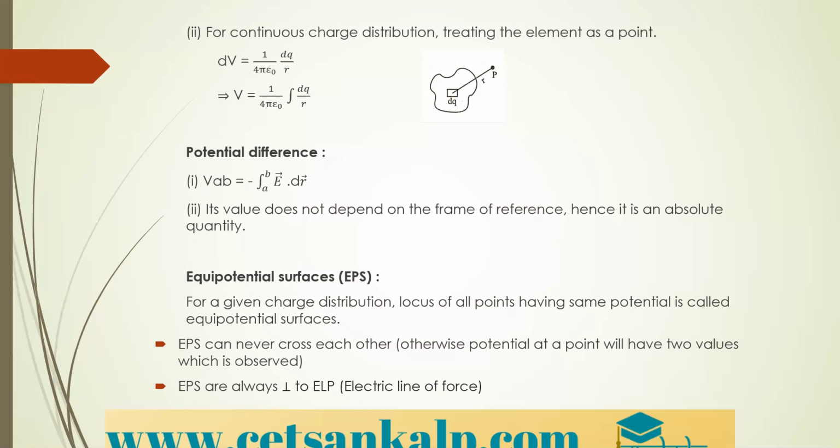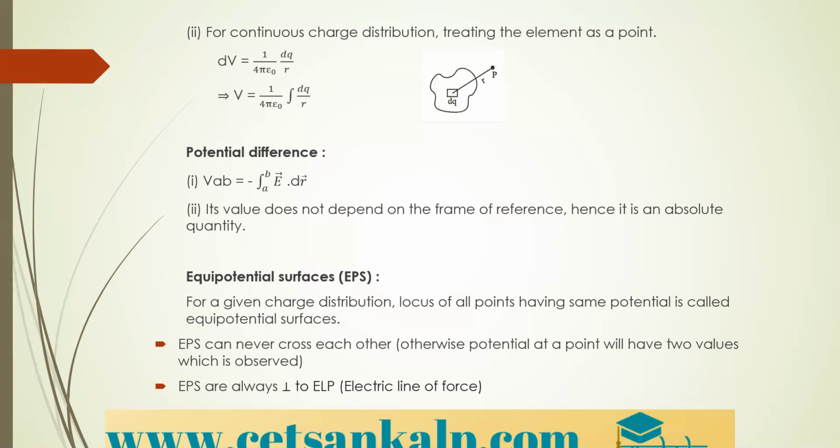Equipotential surfaces can never cross each other. Why? If they cross, then at the point of intersection the surface would have two potential values, which is not possible according to the definition. Therefore, equipotential surfaces never cross each other.